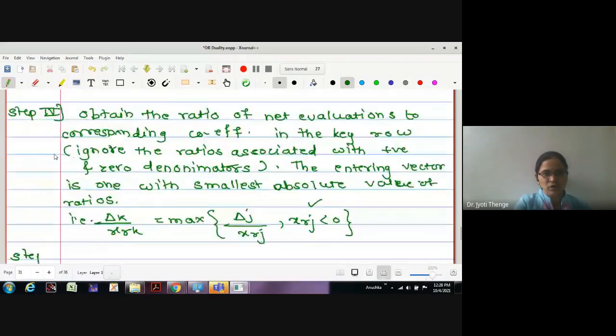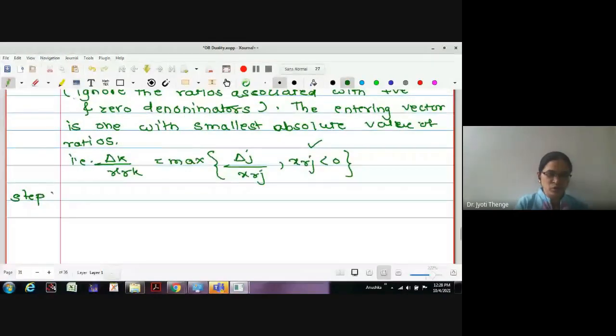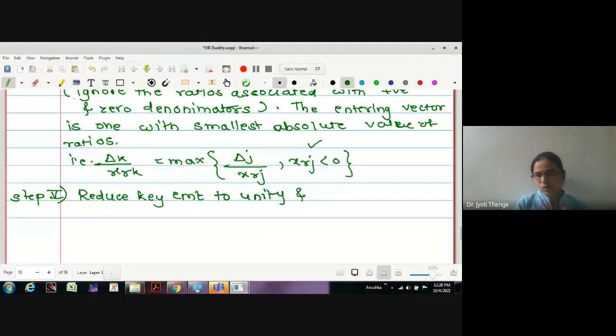Then we have to reduce the key element to unity and all other entries in the key column to 0.